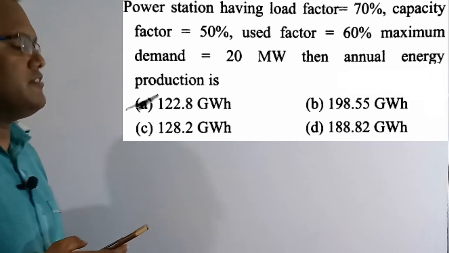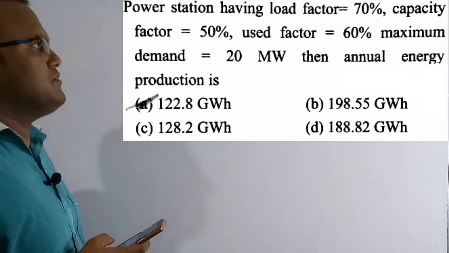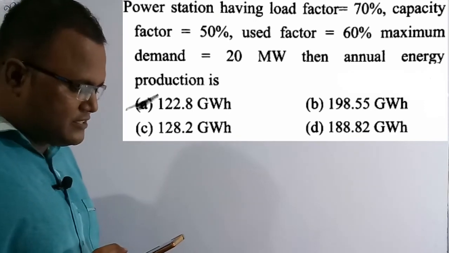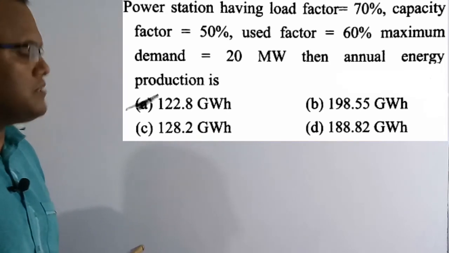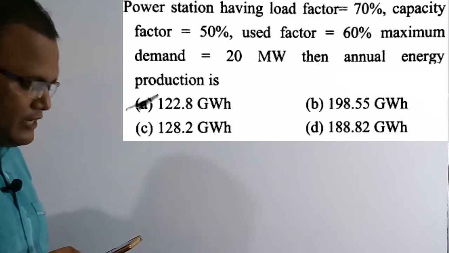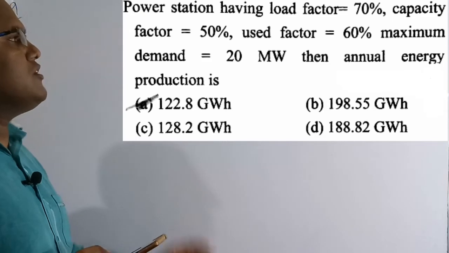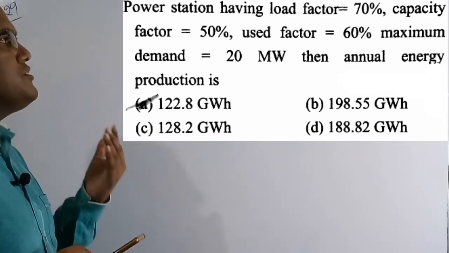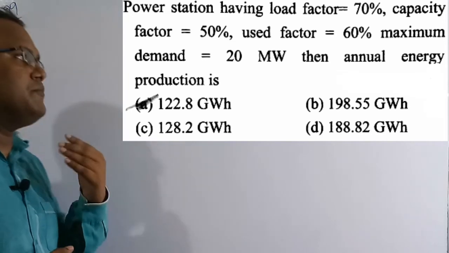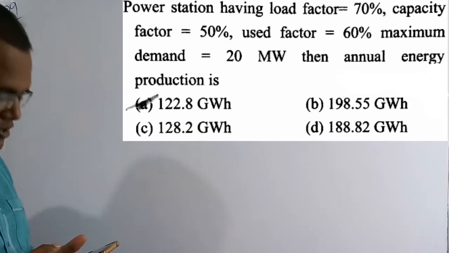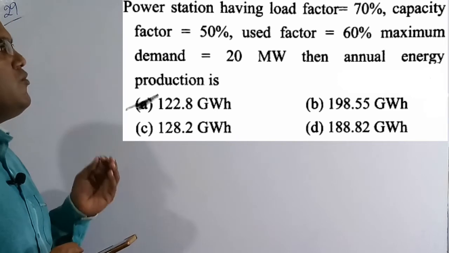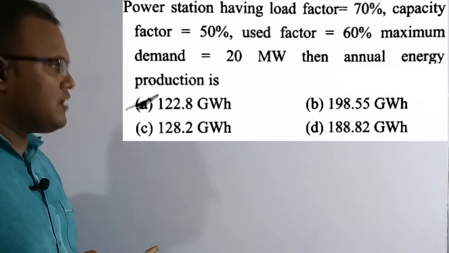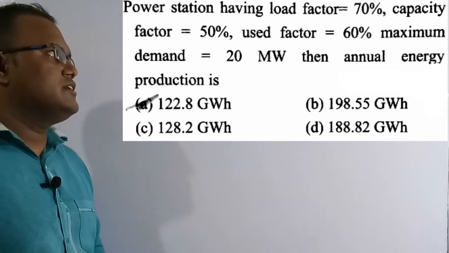See the question here. The power station having load factor which is 70% and capacity factor which is 50% and the used factor is 60% and the maximum demand is 20 megawatt, then annual energy production is. So based on all these values we have to find the annual energy production, means in a year how much amount of energy is produced we need to figure out. So what are the four options? Option A, 122.8 gigawatt hour is the correct solution of this question. So let's solve this numerical.